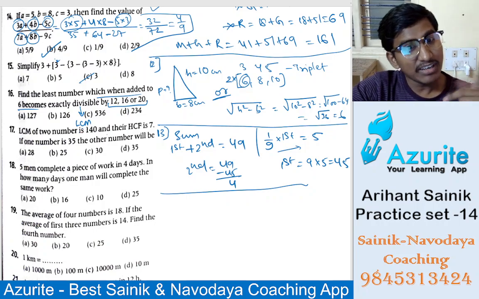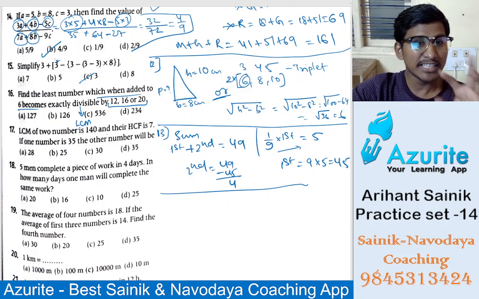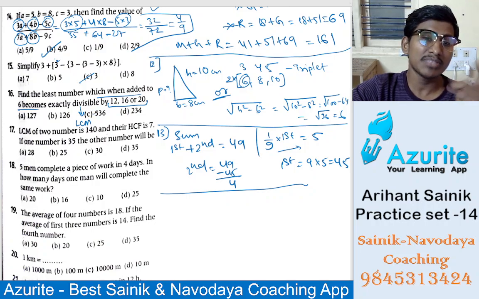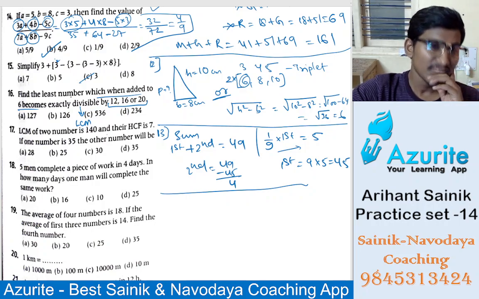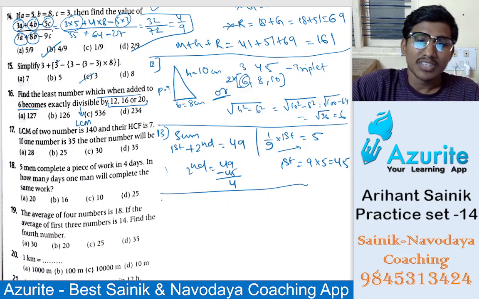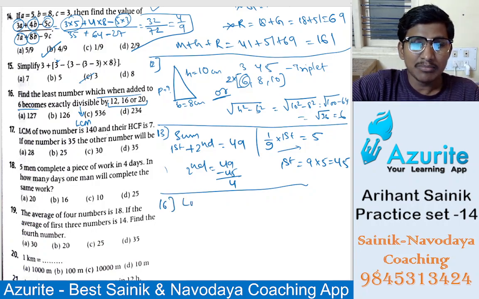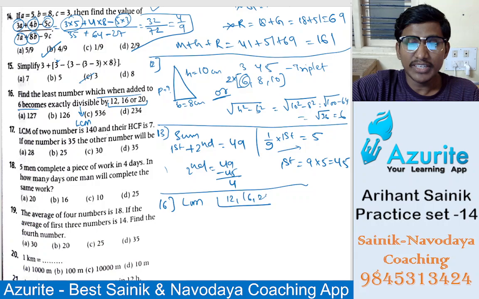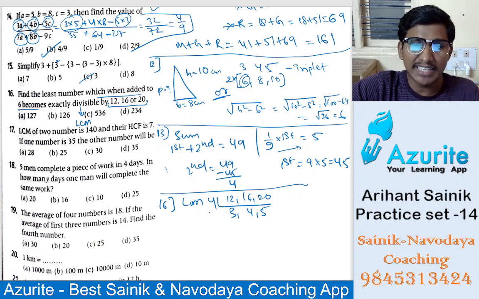Divides means HCF. Divisible by means you have to take LCM. So you take the LCM of all these numbers. 12, 16, 20: it will come in the 4 table. 4 threes are, 4 fours are, 4 fives are. So all will not come in the same table directly. 4 threes are 12, 12 fours are 48, 48 fives are how much?